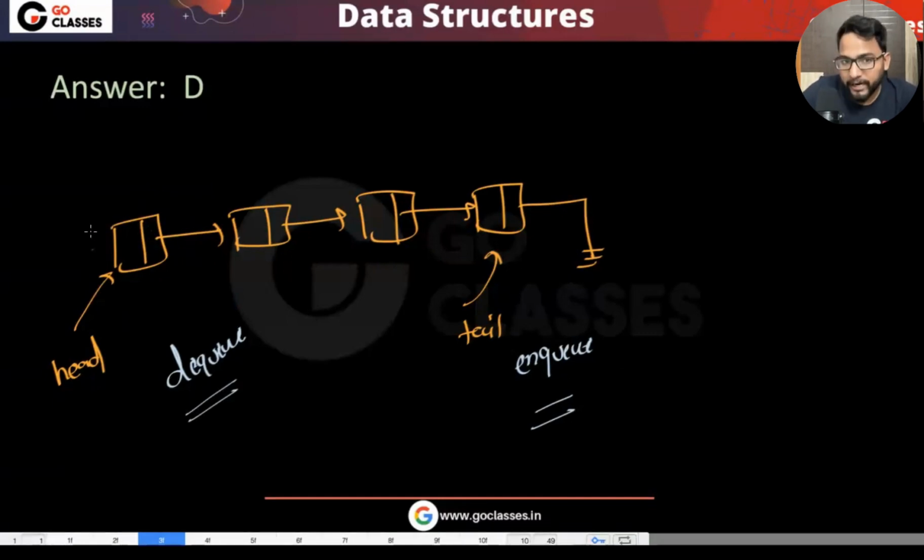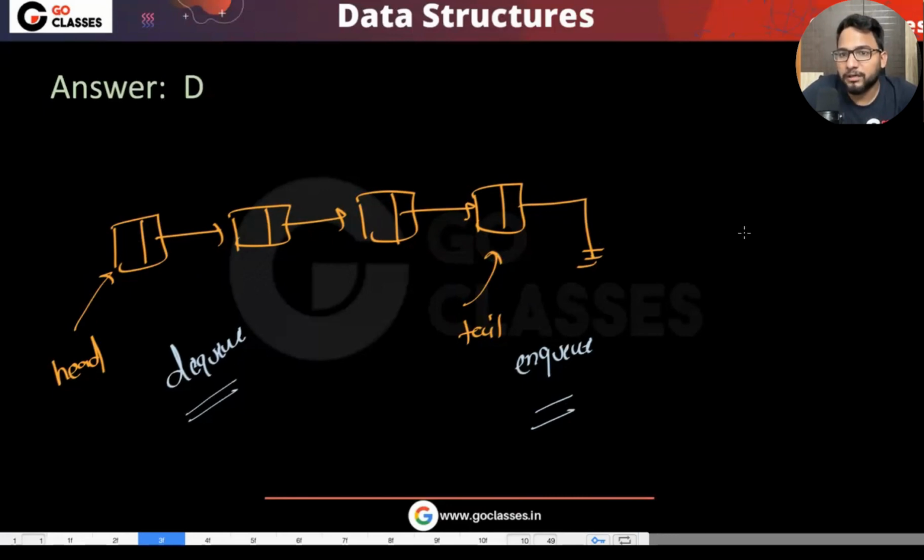So NQ and DQ at one end are not possible. You have to do it at two different ends. Among those two ends, we have identified that at this end I can do anything, insert or delete, which means NQ, DQ. But at this end, I have a limitation: we cannot delete at this end easily, right?